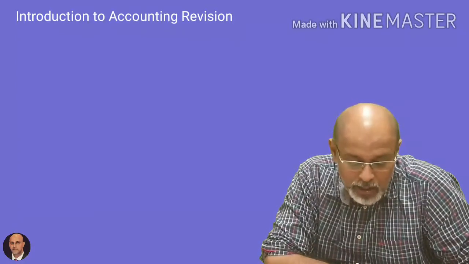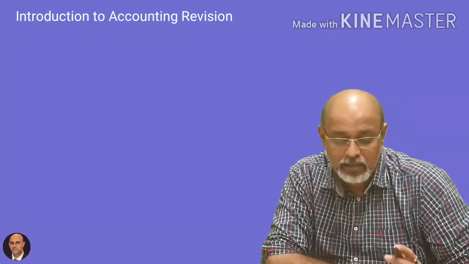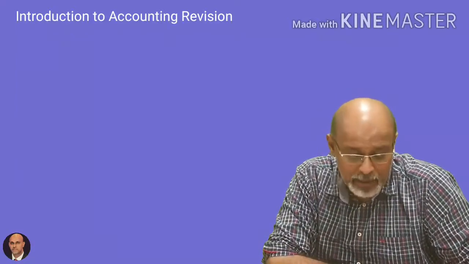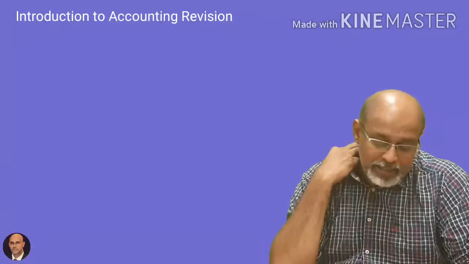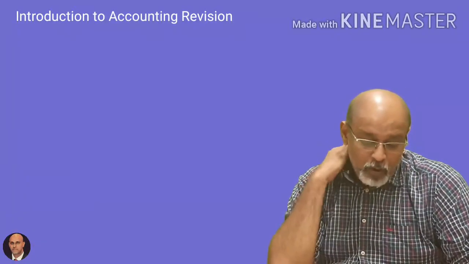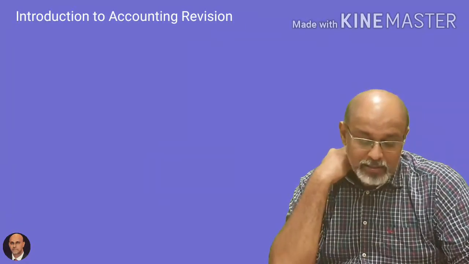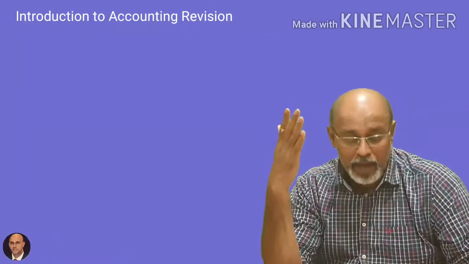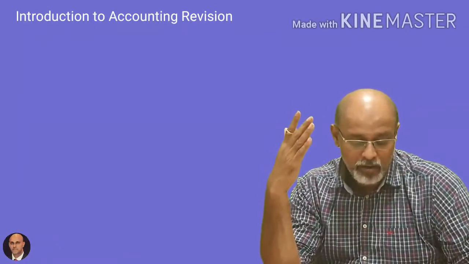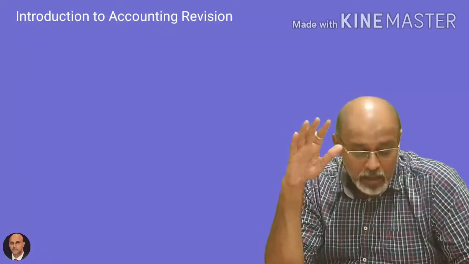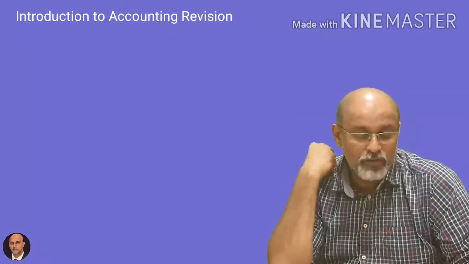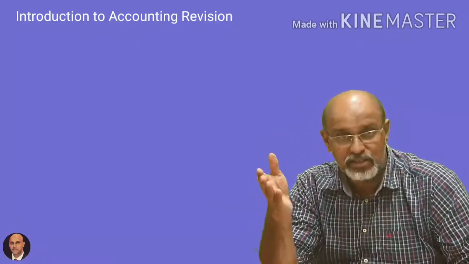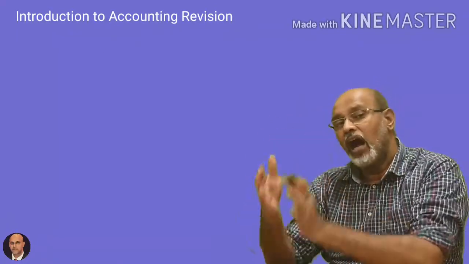When we talk about accounting, it is concerned with summarizing the recorded transactions and events, interpreting them and communicating the results thereof.